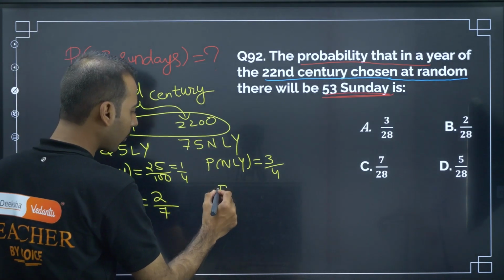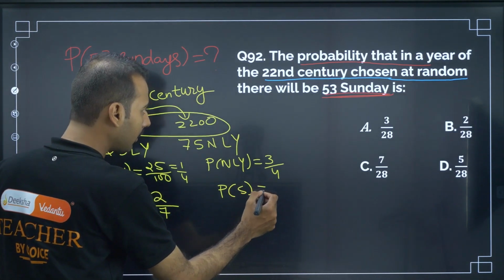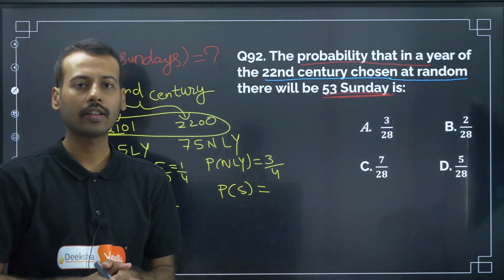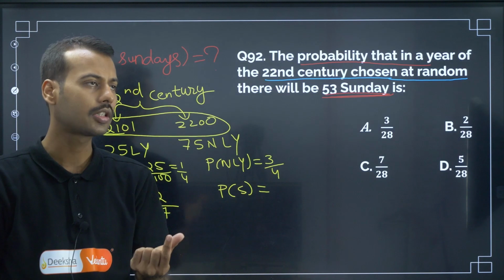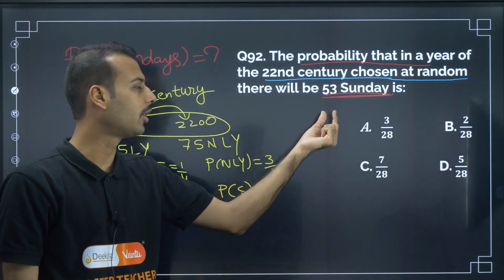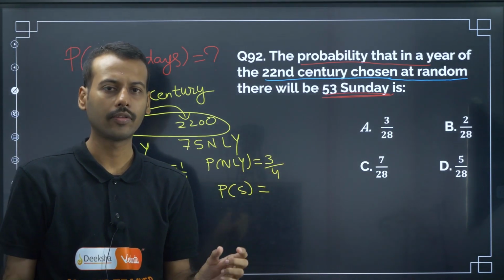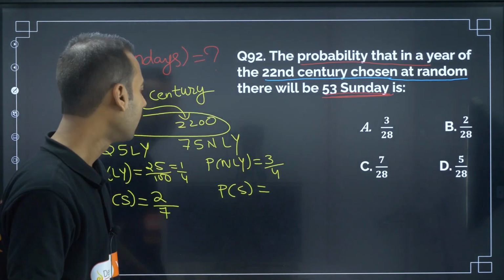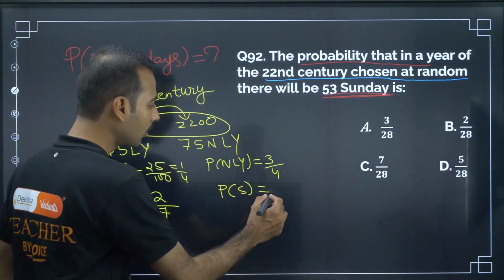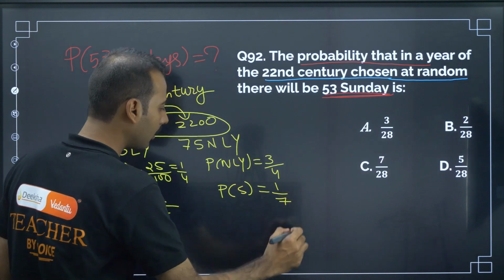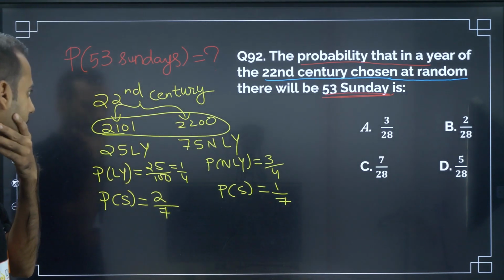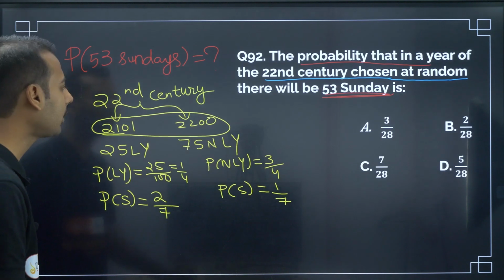In the same way here, probability of 53 Sundays. Now in non-leap year we are having 365 days. Already 364 means 52 Sundays, 52 weeks are there. Only one day is left, the 365th day. That day being Sunday is 1 by 7.